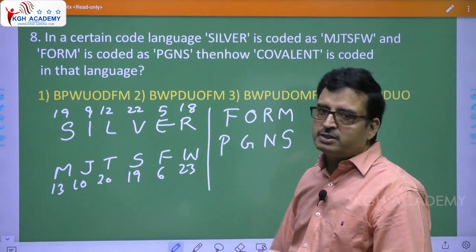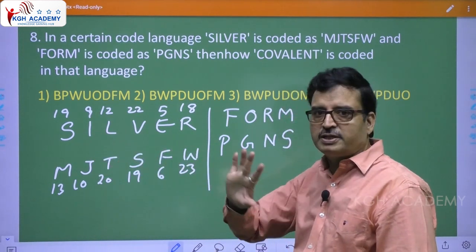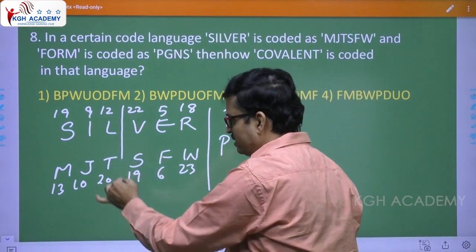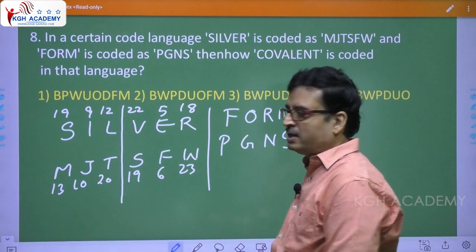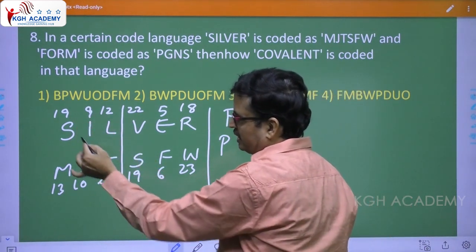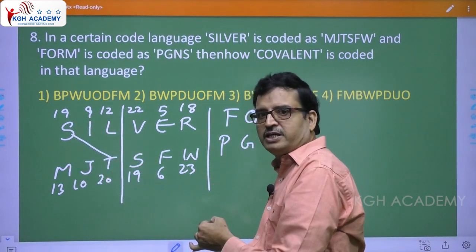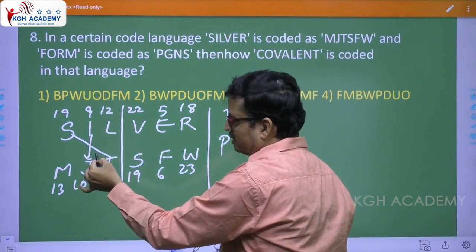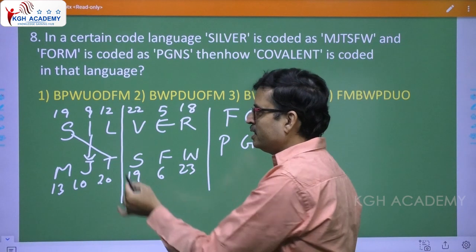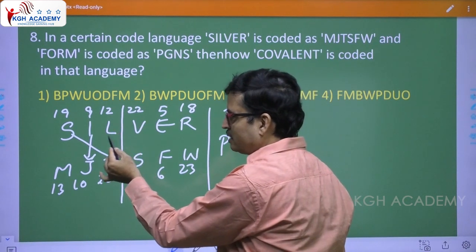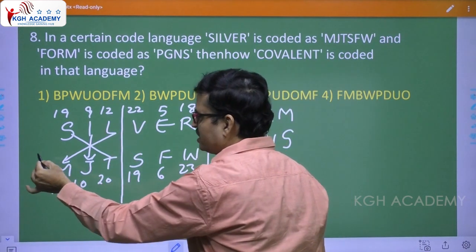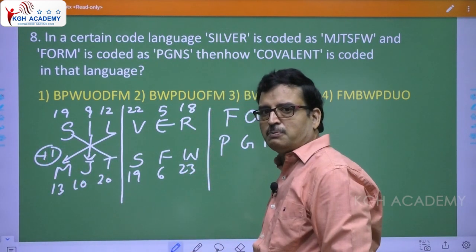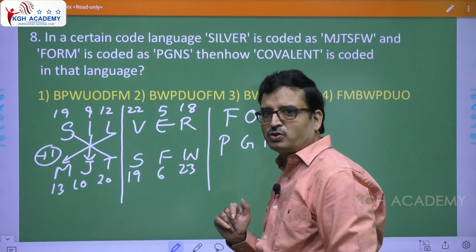Just count the letters, how many letters are there? 3 plus 3, 6 letters are there. Now, let us try cross coding. Let us divide like this. See, 19, 20, 19 plus 1 is 20, 9 plus 1 is 10, plus 1. Now L, 12 plus 1. So what have they done? First half they have taken as plus 1. They have gone for cross coding.